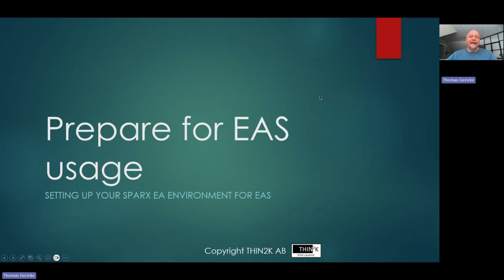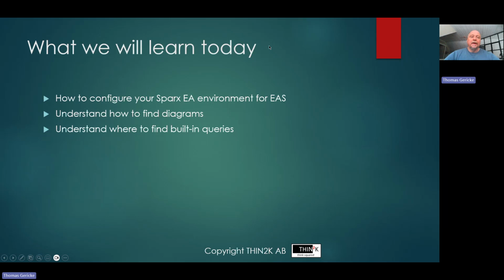And welcome to this third lesson in the usage of EAS framework. Today, we will look at how you prepare your model for EAS usage. The bullets today are how to configure your Sparx EA environment for EAS, understand how to find diagrams, and understand where to find built-in queries.